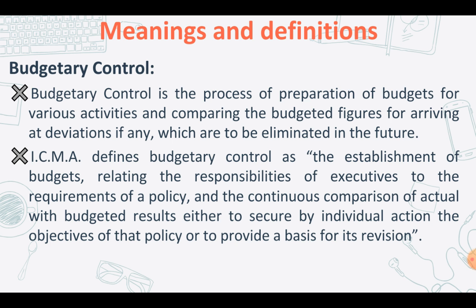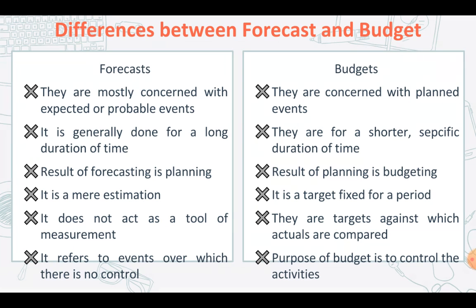So remember, budgetary control talks about budgeting as well as control, and budget is a means, whereas budgetary control is the end result. These are the various meanings and definitions that we're seeing with regard to budget. Next we'll talk about the differences between forecast and budget.